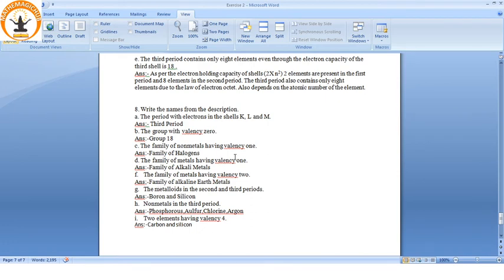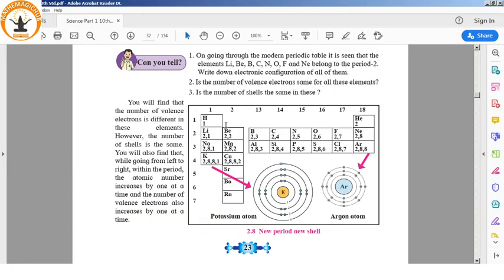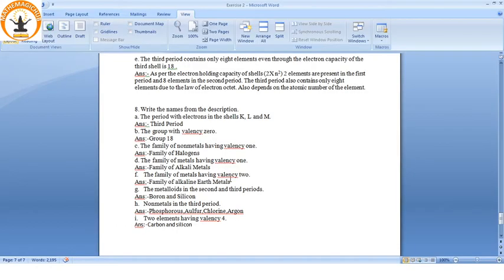The family of metals having valency 1: these are the alkali metals. The family of metals having valency 2: these are the alkaline earth metals. So alkaline earth metals are group 2, all having valency 2.